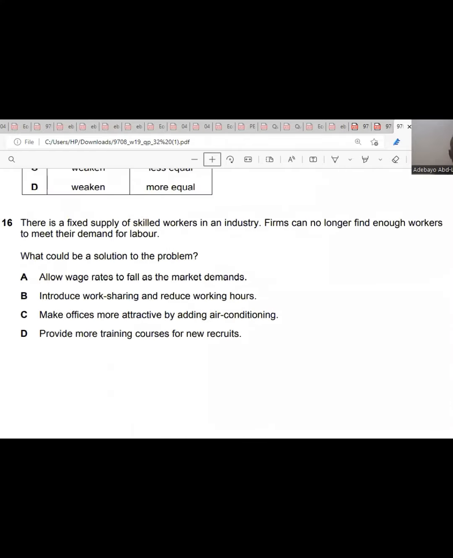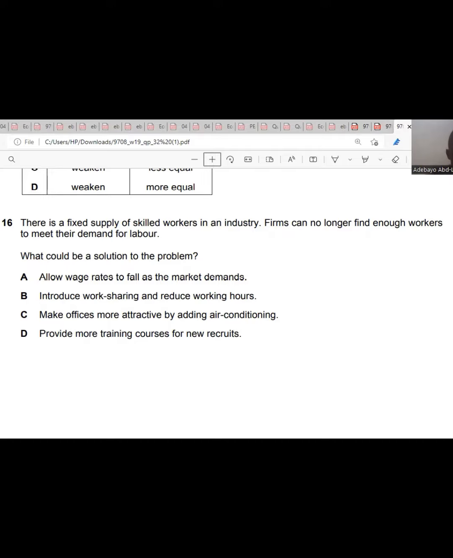There's a fixed supply of skilled workers in an industry. Firms can no longer find enough workers to meet their demand for labor. That means there's a shortage of workers. So what could be a solution to the problem? Allow wage rates to fall as market demands. So if the wage rate falls, the demand for labor is increasing. So that means automatically the wage rate should increase.